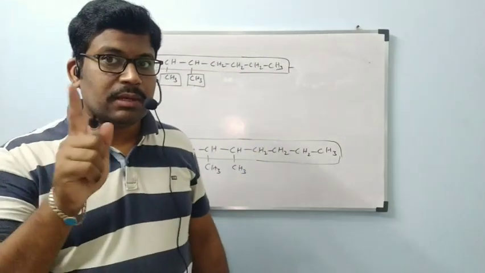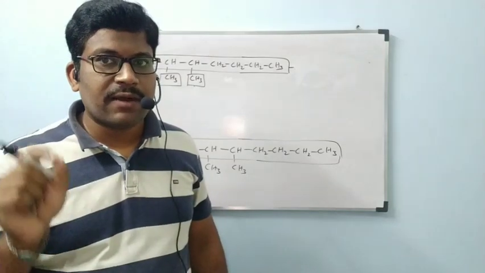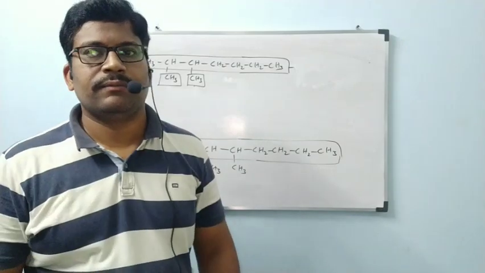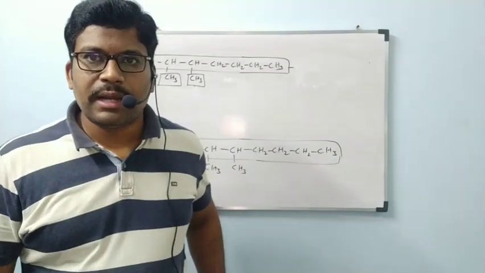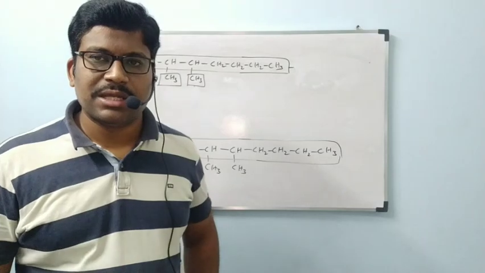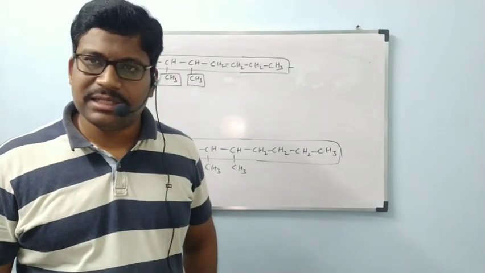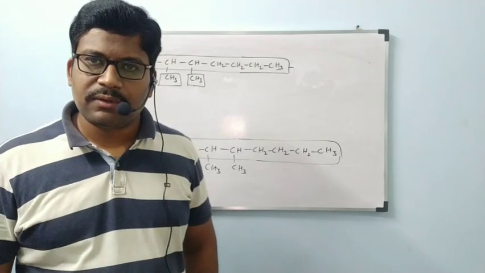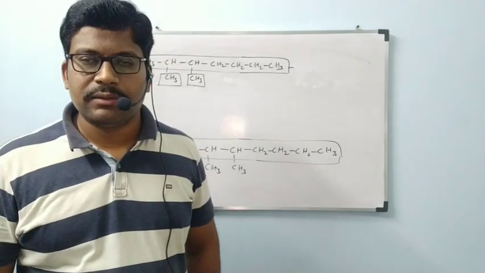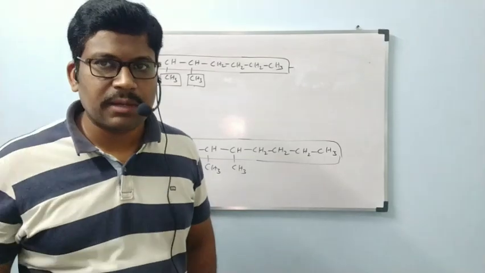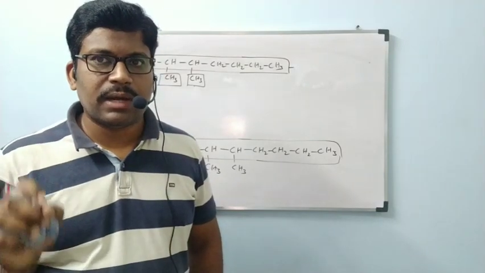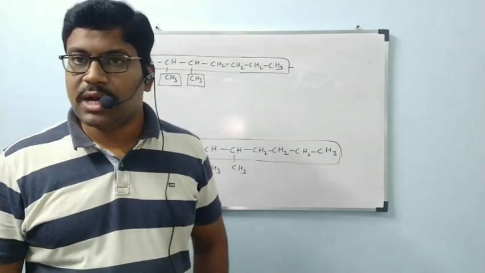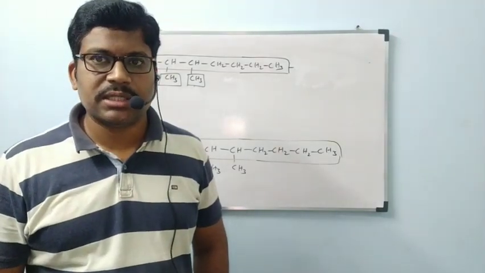But we have to remember one point, that is, we have to give numbering for only parent chain carbons. We have to give numbering for only parent chain carbons. No need to give numbering for side chains. Okay. In parent chain, how many carbons we have, for every carbon we will be getting number. That is the thing. Okay. One more time I am repeating the point. We have to give numbering for carbons which are present in parent chain only. We should not give numbering for the carbons which are present in side chains.